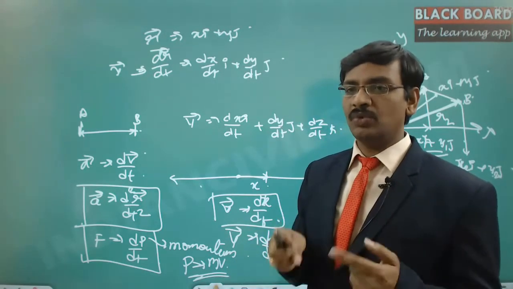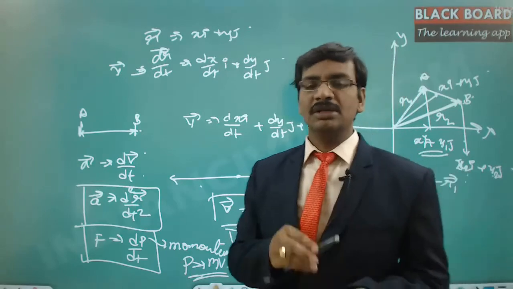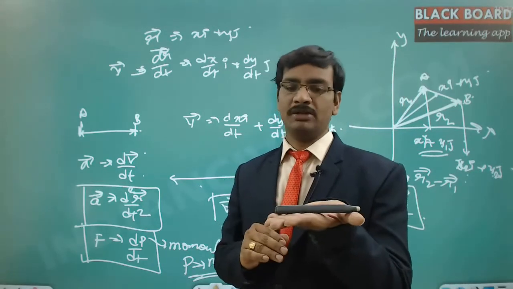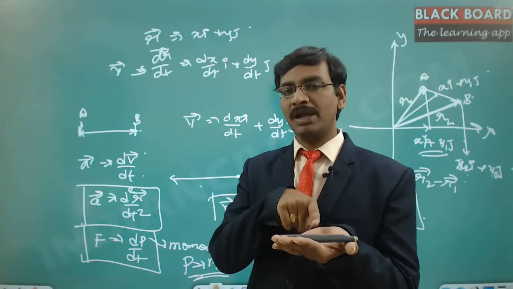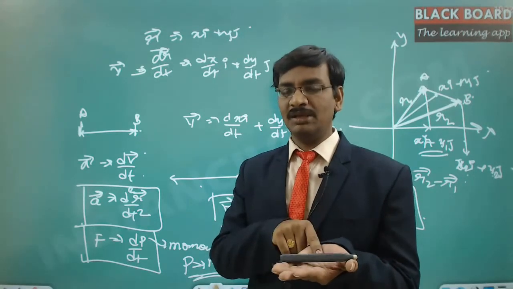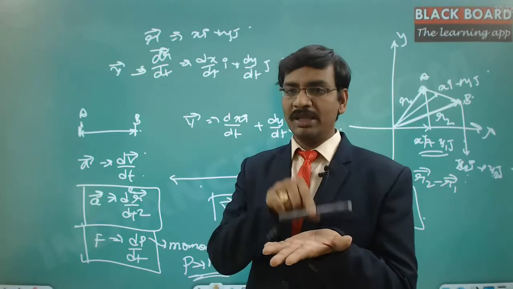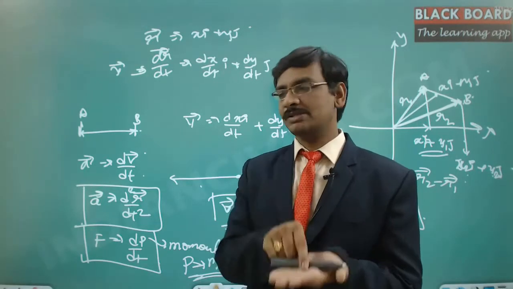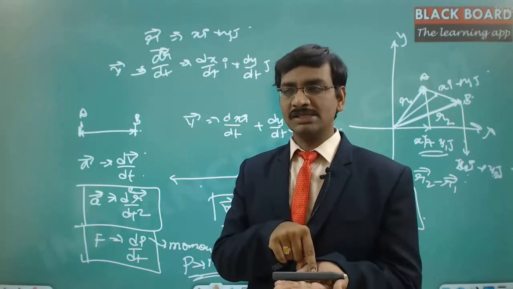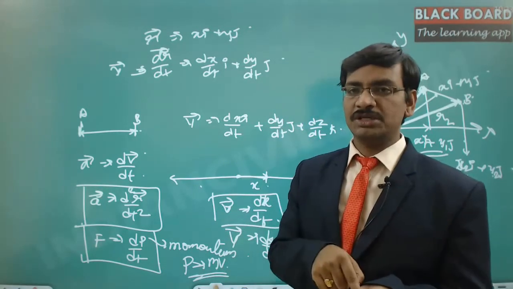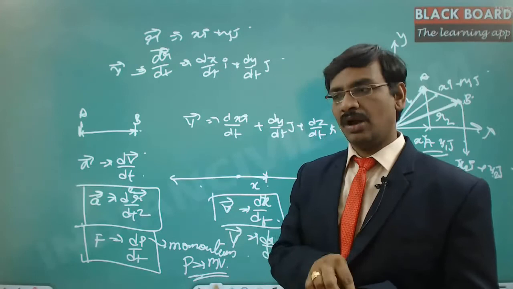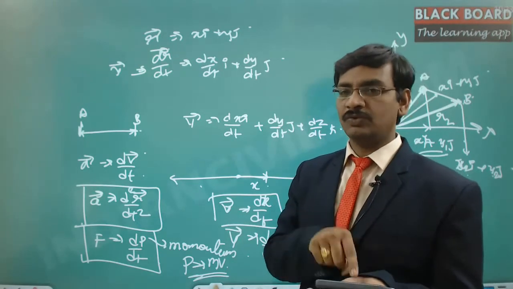Suppose this block is quiet, with no movement. If I have to give velocity to it, I need to apply force. Keeping the mass constant, I am changing the velocity of this block, hence mass into velocity is going to change. Hence this has an impact on the force.